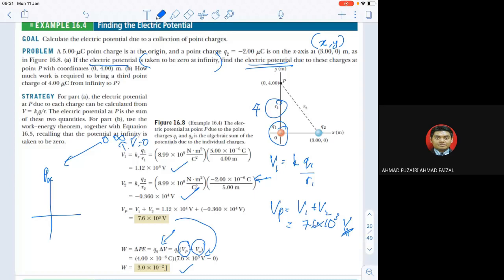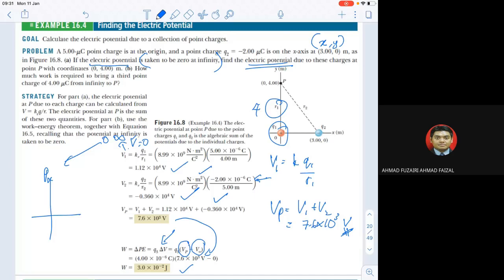And then for these examples, we calculate everything and just do normal additions, because for the net electric potential you just have to add every calculation that you have from every charge.